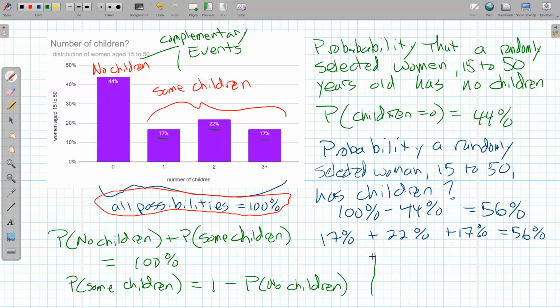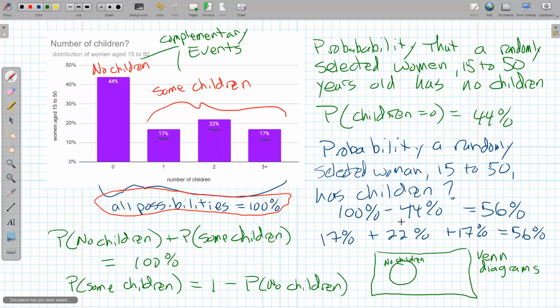Sometimes we draw some other kinds of pictures of these called Venn diagrams, and I'll draw these sometimes when I'm trying to figure out probabilities. In a Venn diagram, we have a square that represents everything, and then inside here we have some subset, like this subset right here might be the no children. And everything outside of that would be the opposite of no children, which is having children. And so we'll look at some Venn diagrams for some other situations. Okay, so again, big idea here, complementary events.